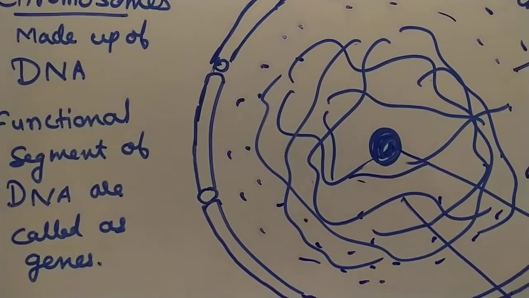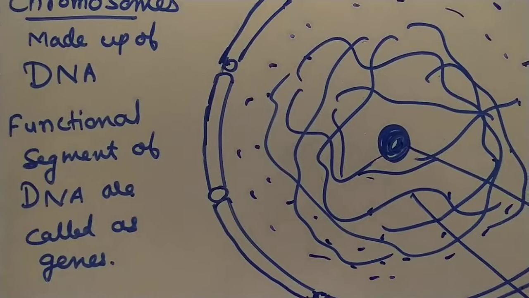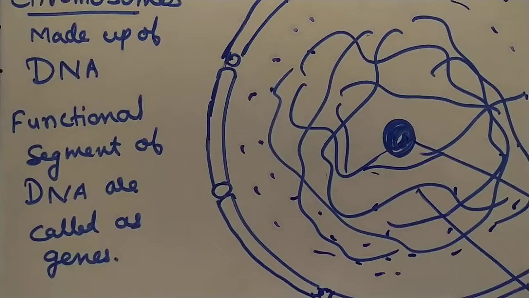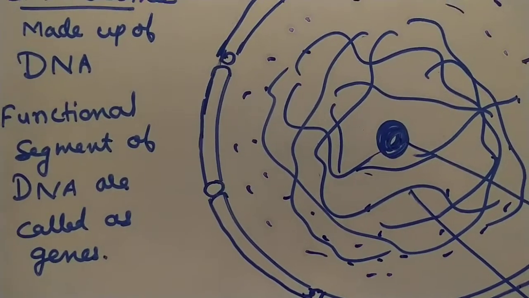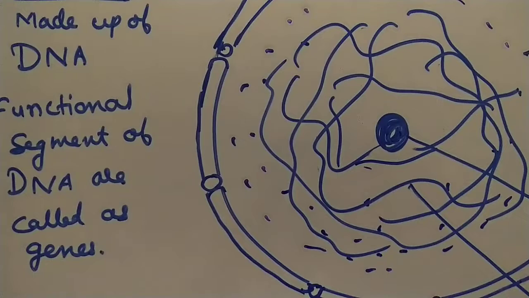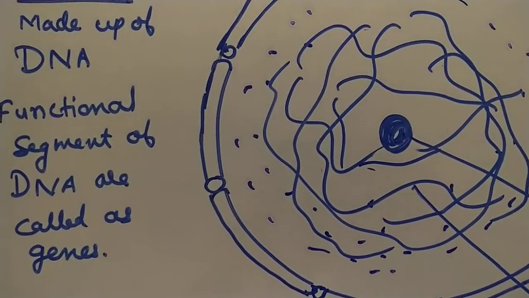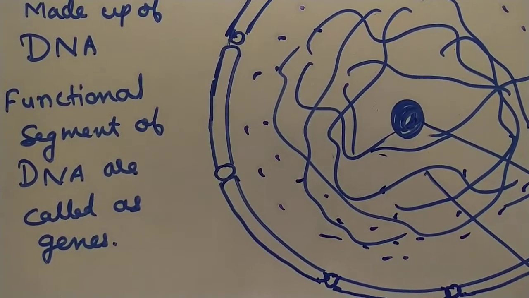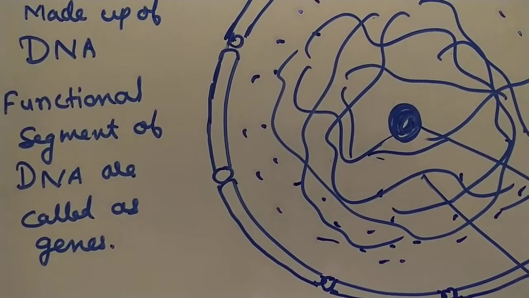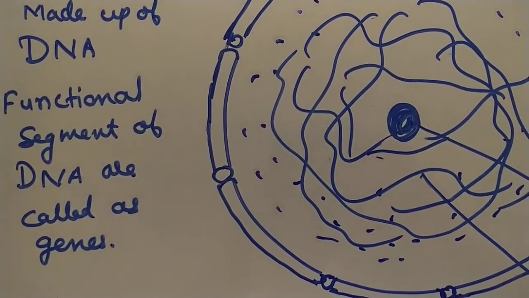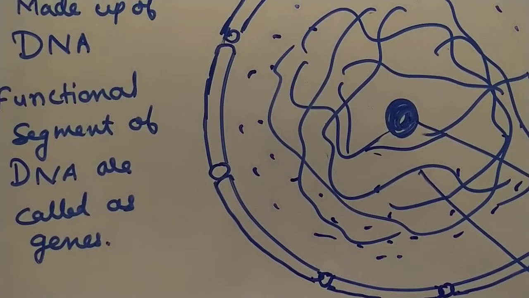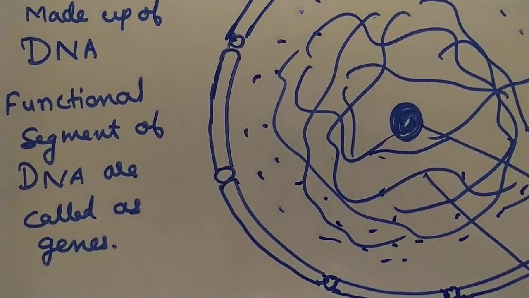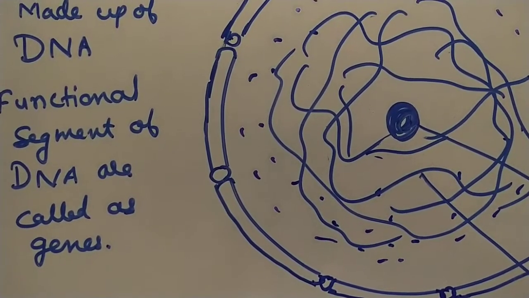And the chromosomes are made up of DNA. Now what is DNA? It is a nucleic acid. So DNA is nothing but deoxyribose nucleic acid. Okay, in textbook you will find it. And a small functional segment of DNA is called as genes. Okay, you all know about genes. They are responsible for transferring the characters from parents to offsprings.